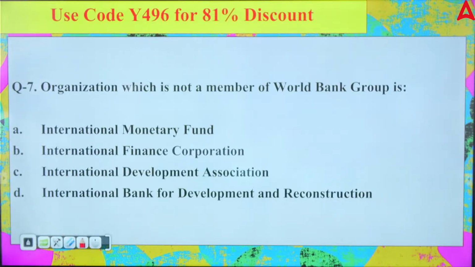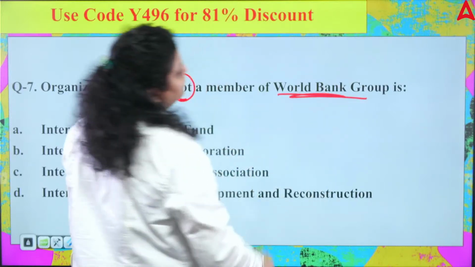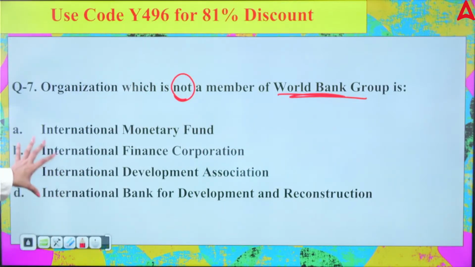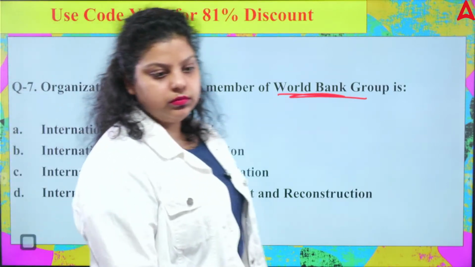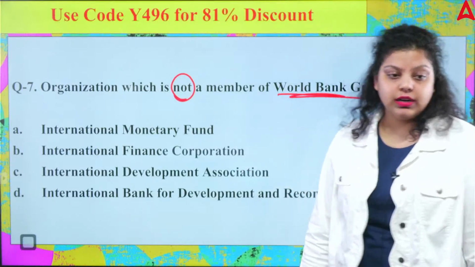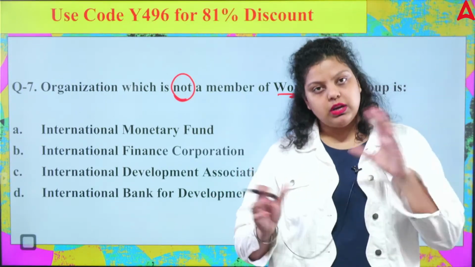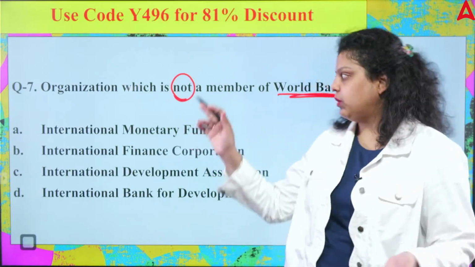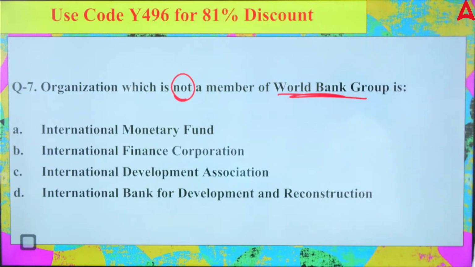Next, organization which is not a member of World Bank group is. Out of these 4 options, which of the following organization is not a World Bank group's member? So World Bank is an international organization that helps the countries to redevelop, to develop, to eradicate the poverty. That is what the World Bank is. 189 member countries are there of the World Bank.